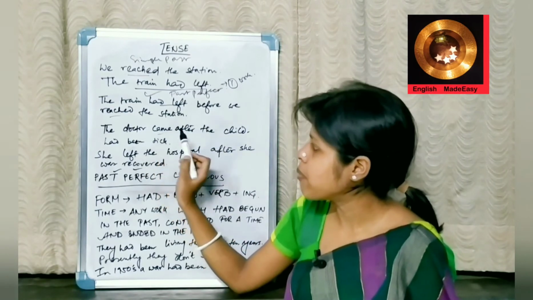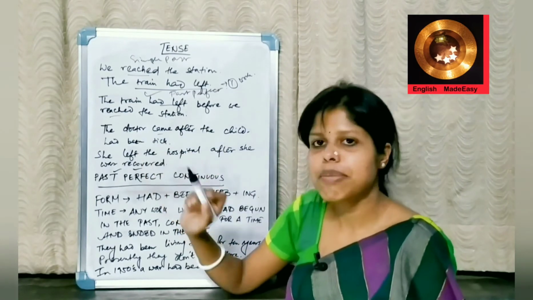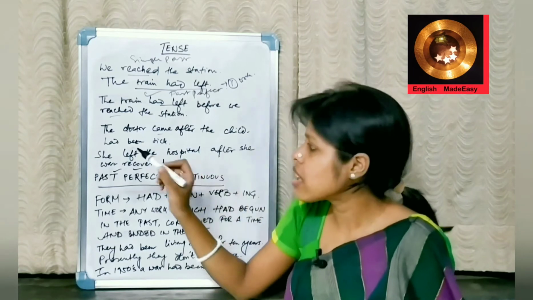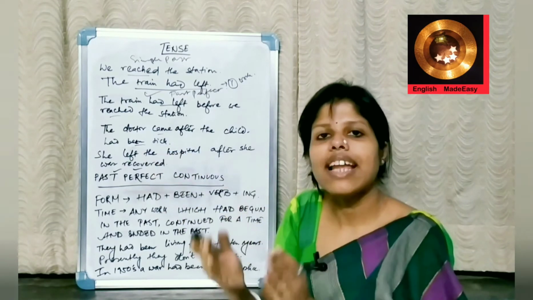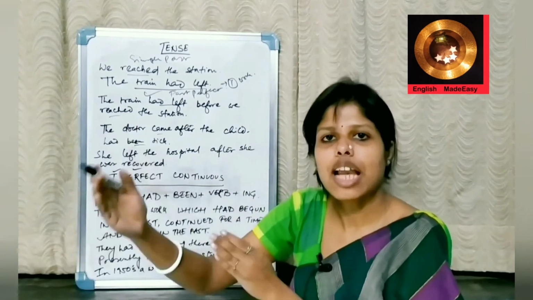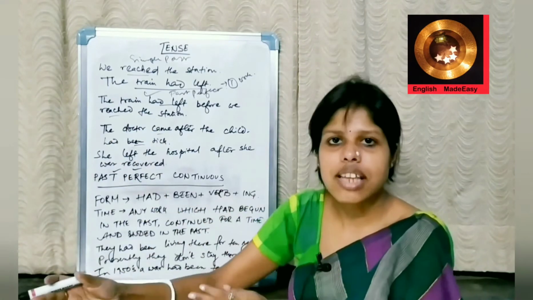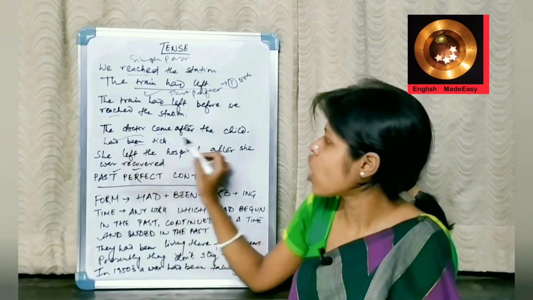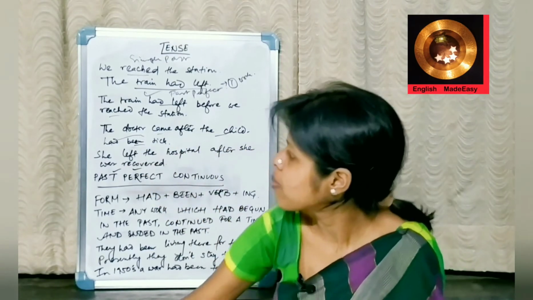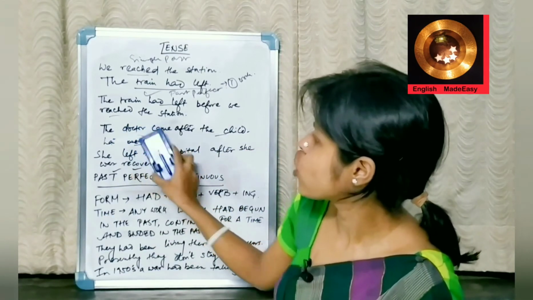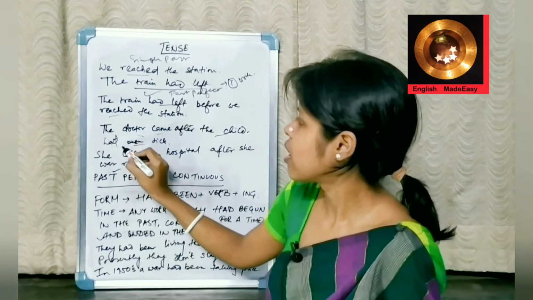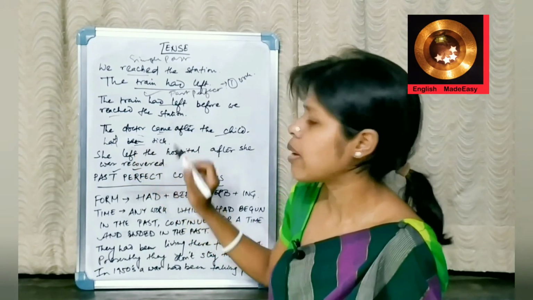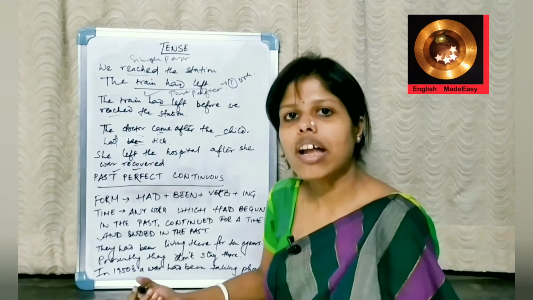The doctor came after the child had been sick. The child had been sick is the first word. The child had been sick for a longer time. Then the doctor had come. Second word. First word is the child had been sick. Then the doctor came.